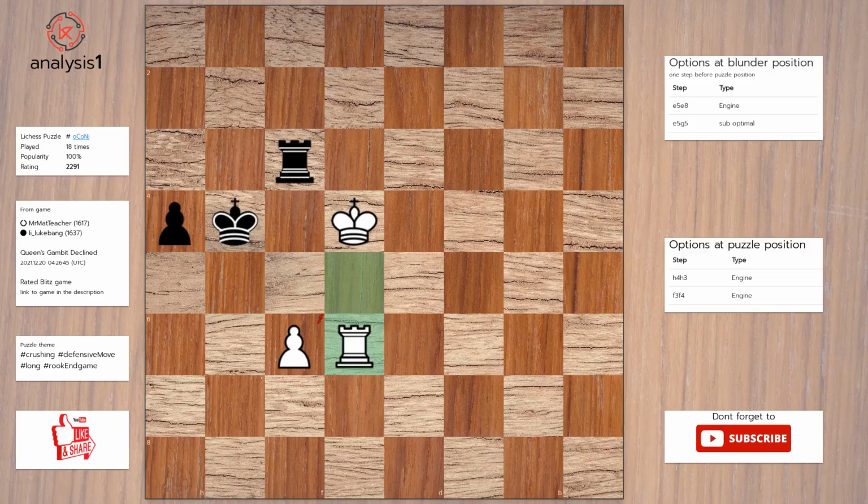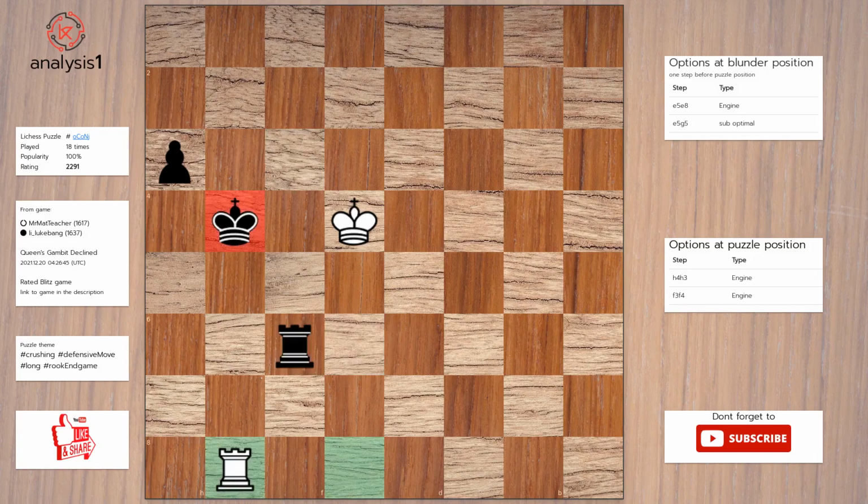One more, the threats are rook takes pawn. Checks in this position are rook to f4, check. Rook to e3, check. The best move in puzzle position is h3. Rook to e8. Rook takes pawn. Rook to g8, check. King to h4.